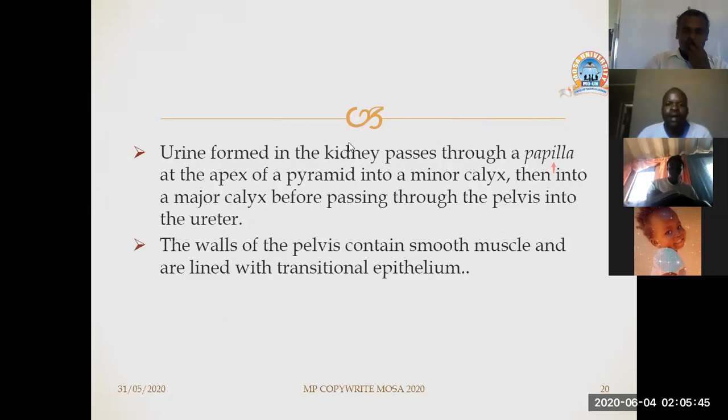Remember, once urine has been formed in the kidneys, it is not supposed to be stored in the kidneys, but in the urinary bladder. Next slide.